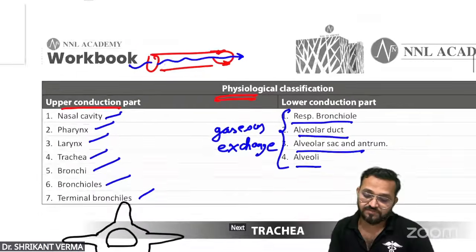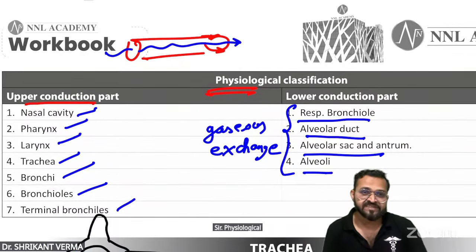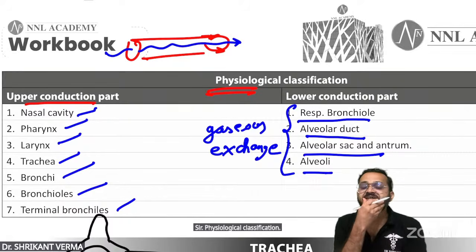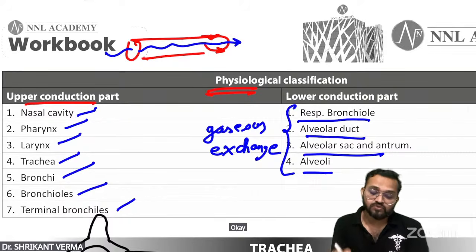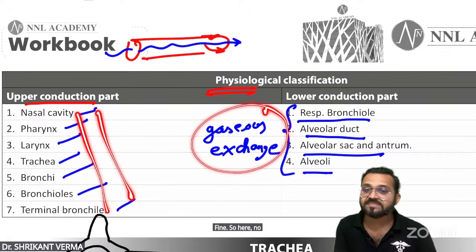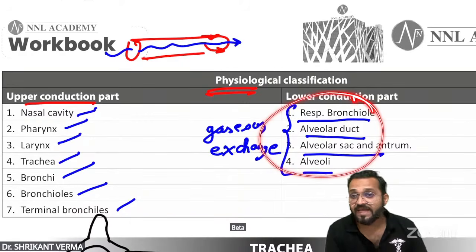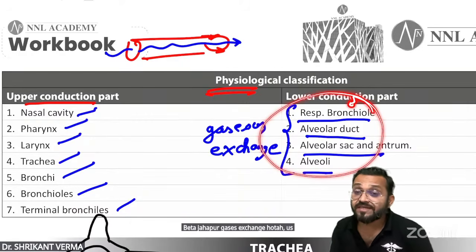Next. Sir, physiological classification. So upper conduction part and lower conduction part. Here no gases exchange, but here gas exchange occurs, which is also known as the respiratory unit. Where gases exchange happens, what is it called? Respiratory unit.